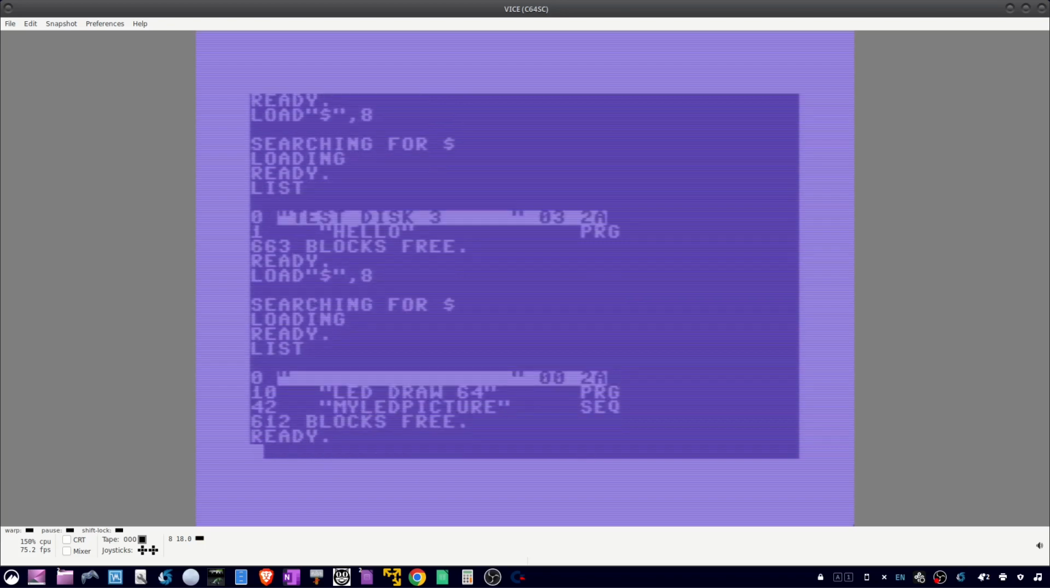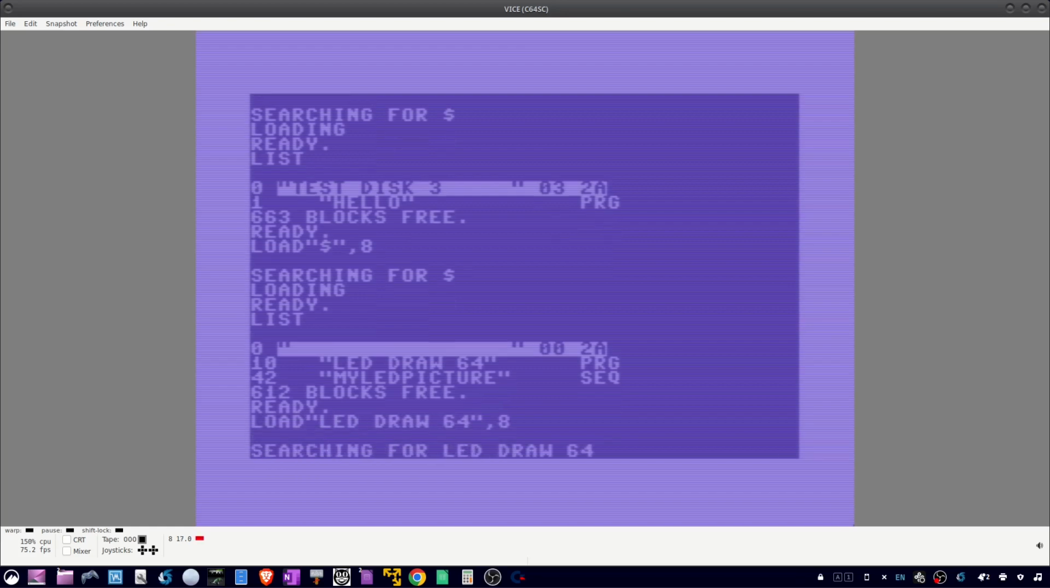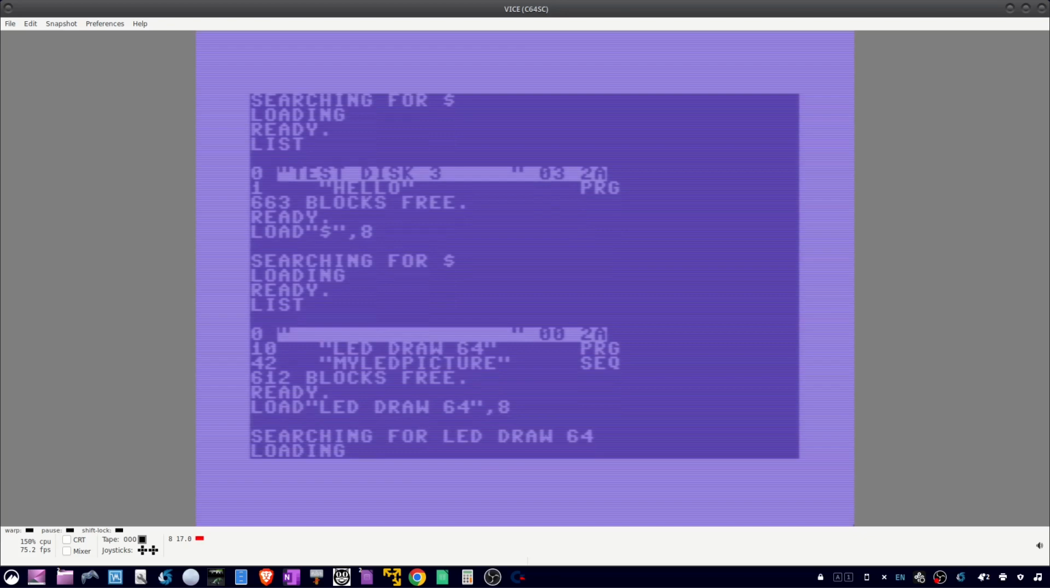Okay, and to load and run a basic program, type load, quote, the name of the program, quote, comma 8. And when it's loaded, just type run.